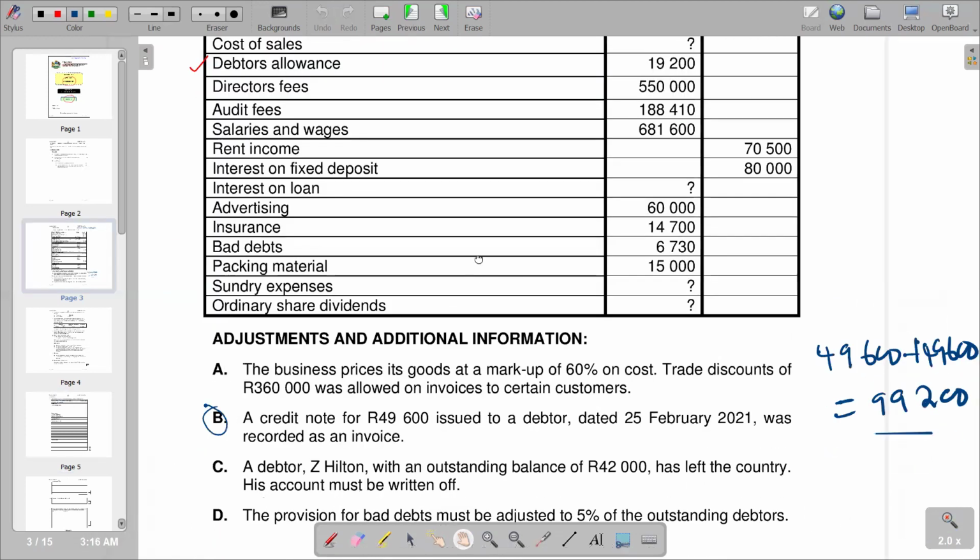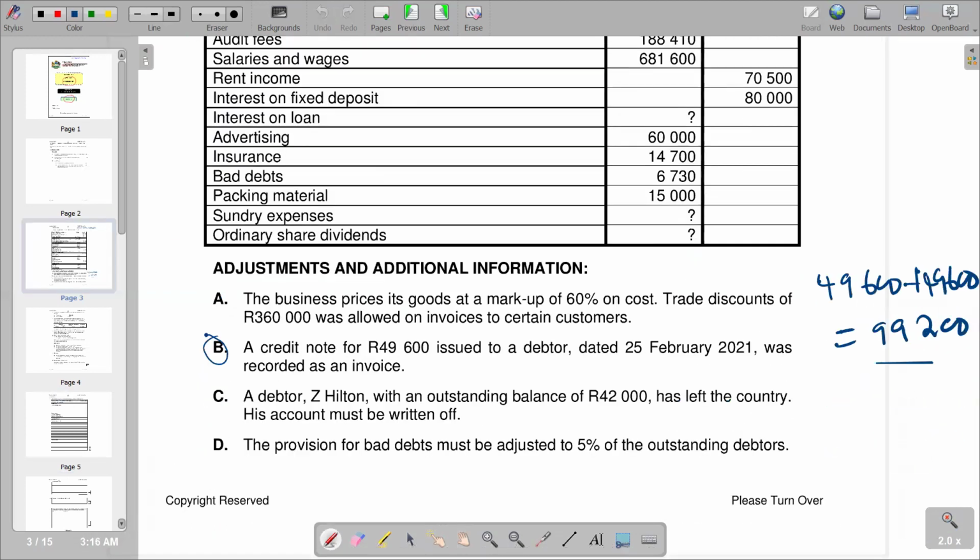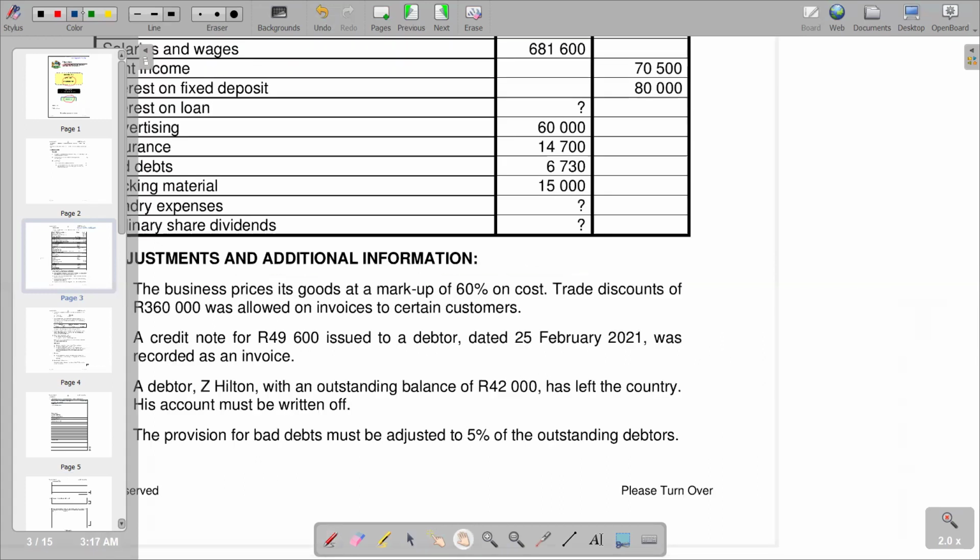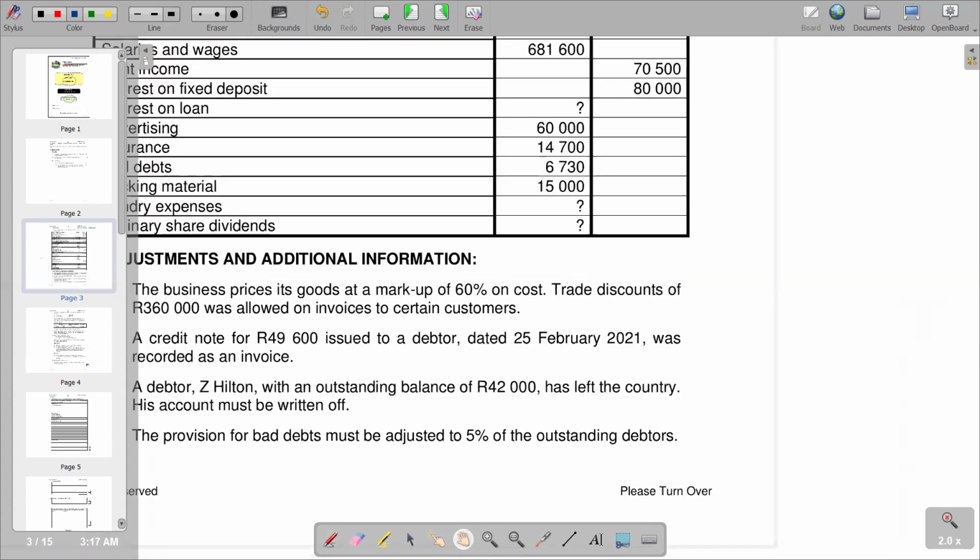So if we go down, you'd see that on the first point, that is going to be our point A. We can check what we have in terms of our point A. Point A reads: a business prices its goods at a markup of 60% of cost. Trade discounts of 360,000 rands were allowed on invoices to certain customers. So basically, it means at the rate of markup. That becomes simple. We can just put down the formula that says our cost price plus our markup gives us our sales, where cost price represents our cost of sales.